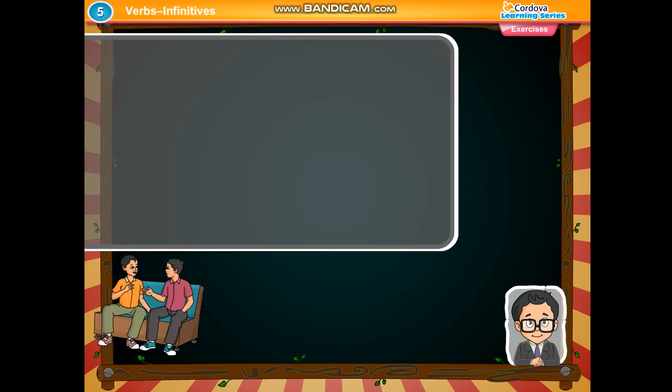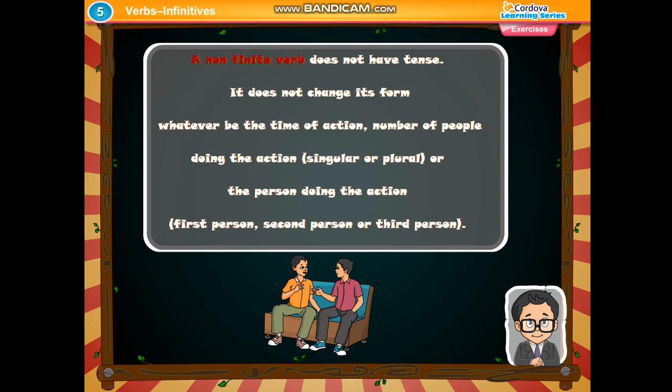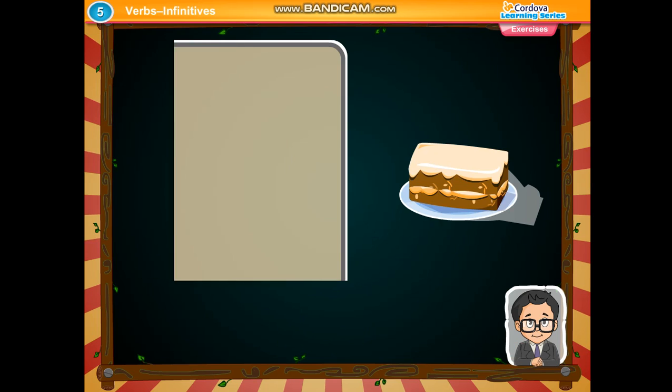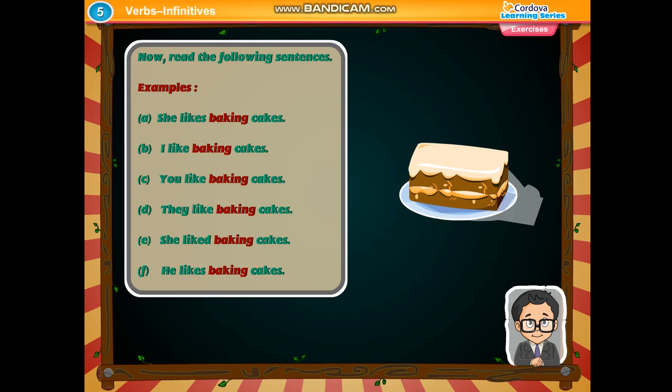A non-finite verb does not have tense. It does not change its form, whatever be the time of action, number of people doing the action, singular or plural, or the person doing the action, first person, second person, or third person. Now, read the following sentences.